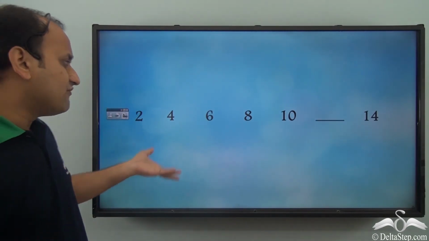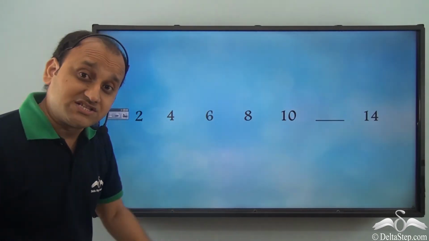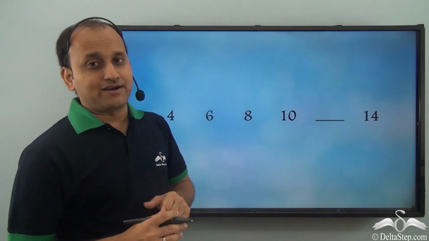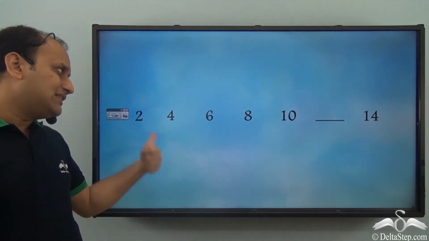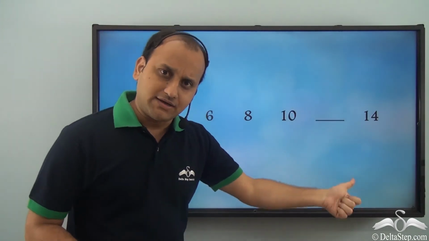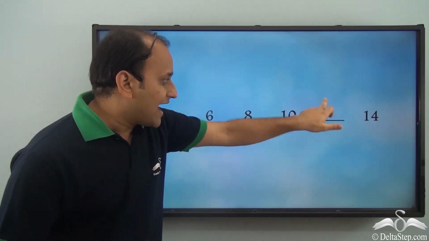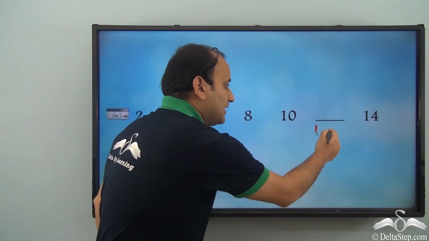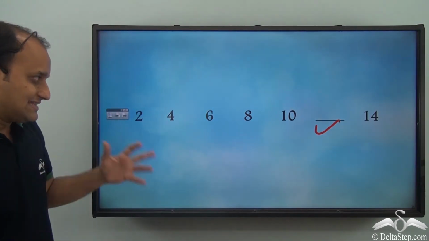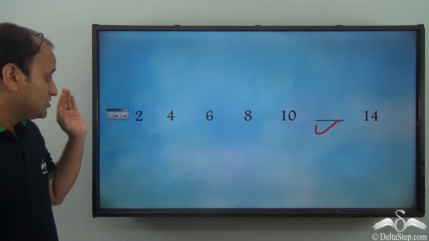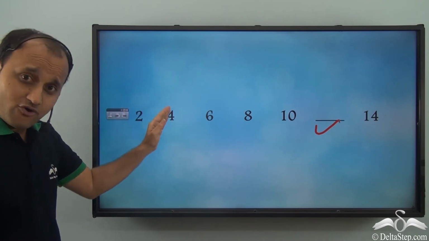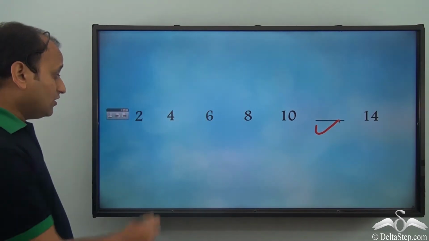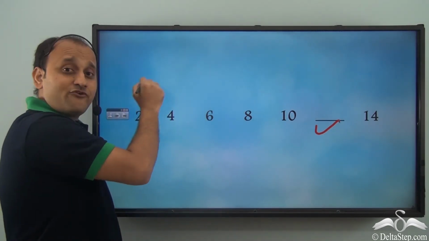Now I have another set of numbers which are in an increasing pattern. So if you know that these numbers are in an increasing pattern, can you identify this number? Well, let's see. So I have 2, I have 4, then I have 6. So what is the difference between 2 and 4?